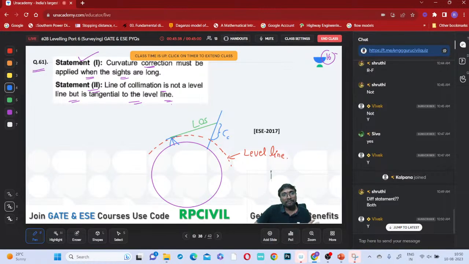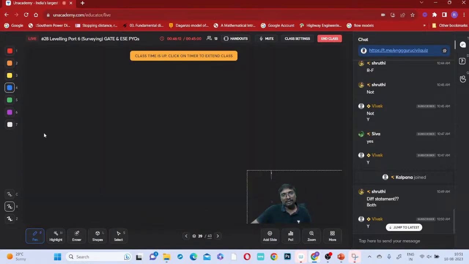Yes, correct. Why? Line of collimation is not a level line. This is your line of collimation or line of sight. It is not a level line but tangential to the level line. This red color is a level line. This line of collimation is tangential to the level line. Because of this reason only error occurs, so that's why we have to apply the correction. Statement 1 is true. Statement 2 is true. And statement 2 is the correct explanation of statement 1. So which option is correct now? Option A will be the correct answer. Is that clear everyone?